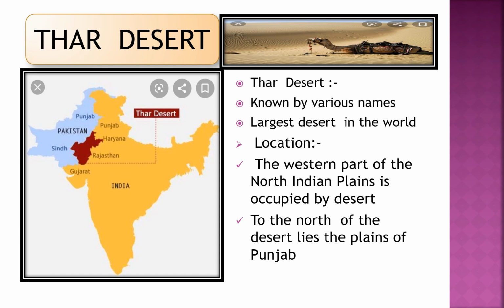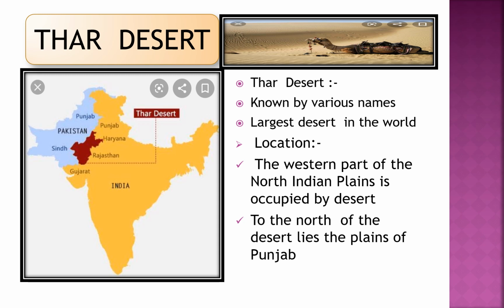Now we have the Thar desert. The Thar desert is also known as the Great Indian Desert or Marusthali. The western part of the North Indian plain is occupied by the Thar desert, and to the north of the desert lies the plain of Punjab. The Thar Desert is one of the largest deserts in the world.